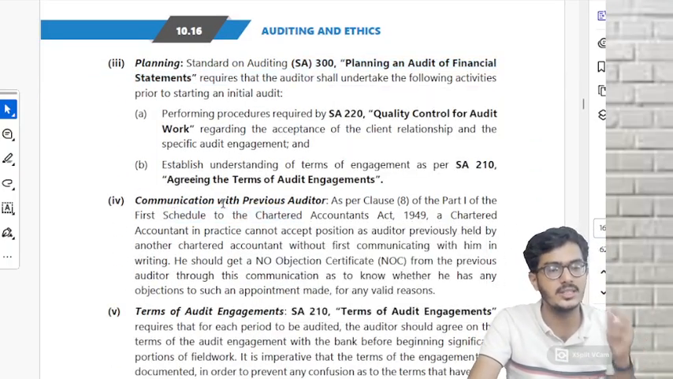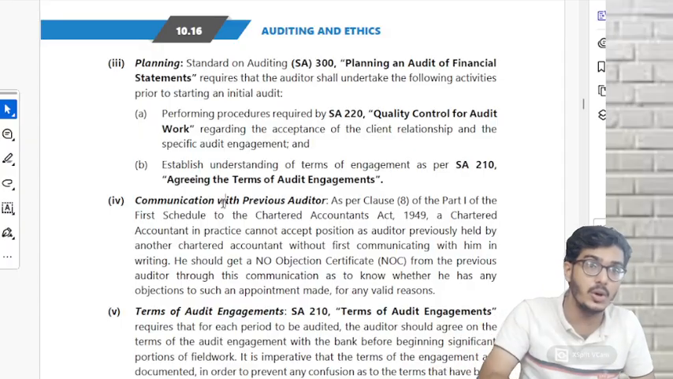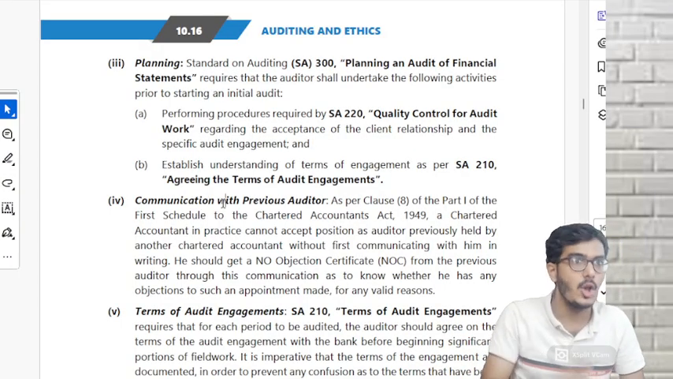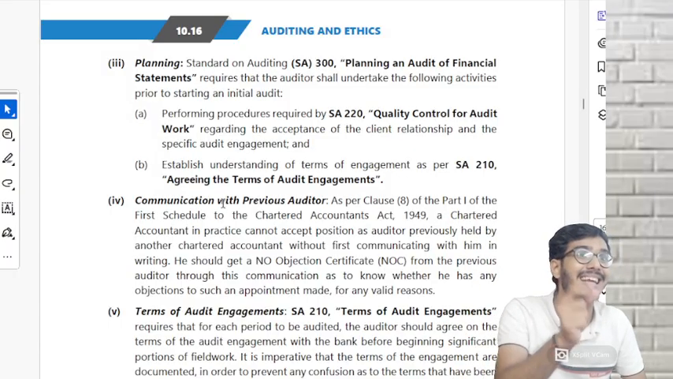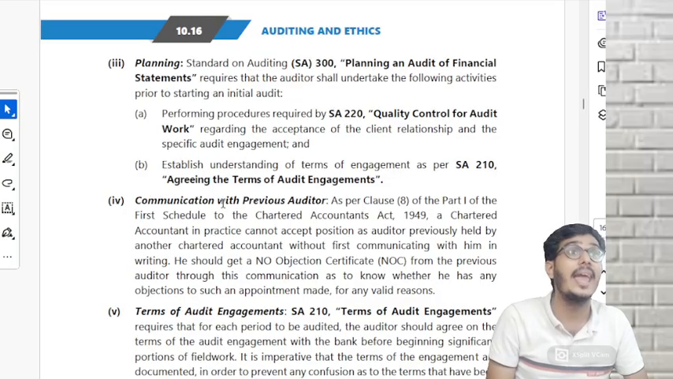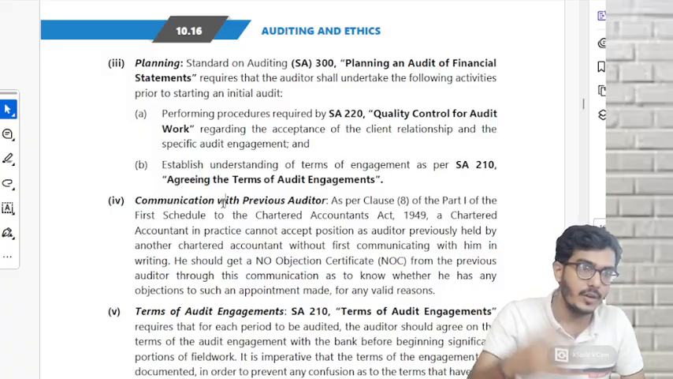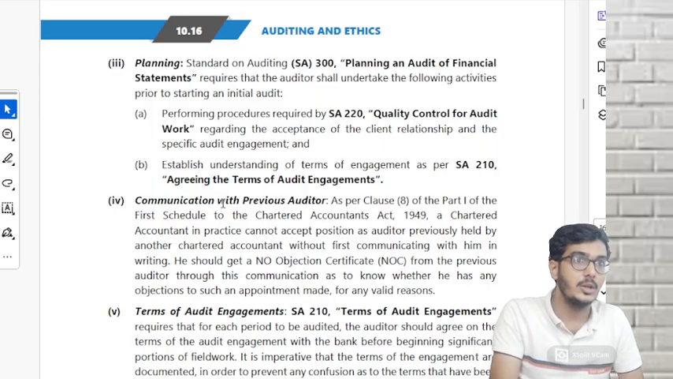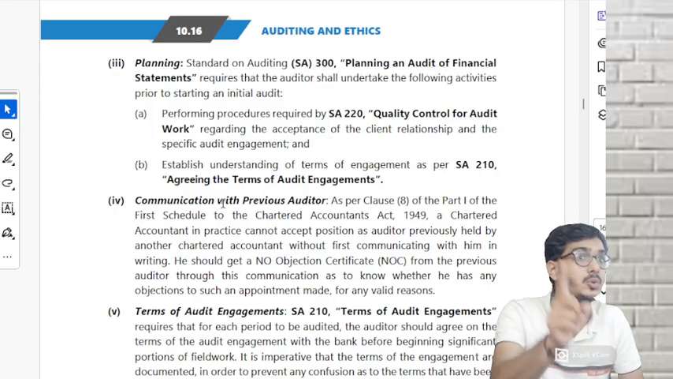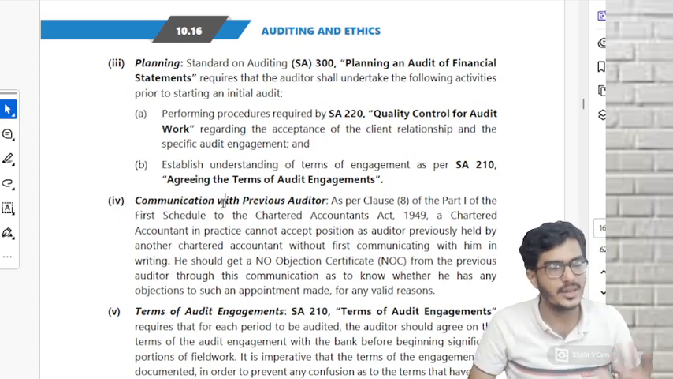Communication with previous auditor. This is something which is common for all entities, not just banks. Whenever you are appointed as a new auditor of a company or a bank, whatever it is, and till last year some other auditor was doing the audit, please take a document from him. What is the document? NOC, no objection certificate. If you're appointed as the auditor of a new company or a new bank, first always talk to the previous auditor. You have to get a NOC. Without NOC, you cannot start, you cannot be appointed as an auditor. There are a few exceptions to it.